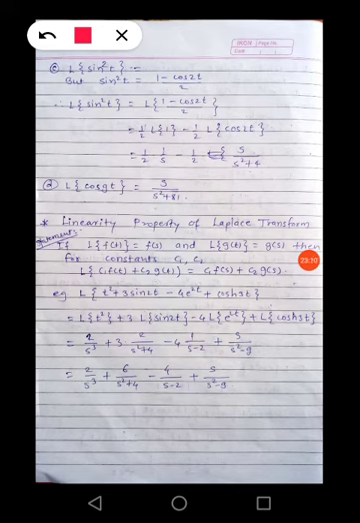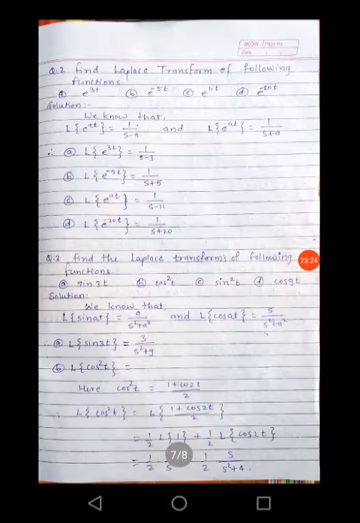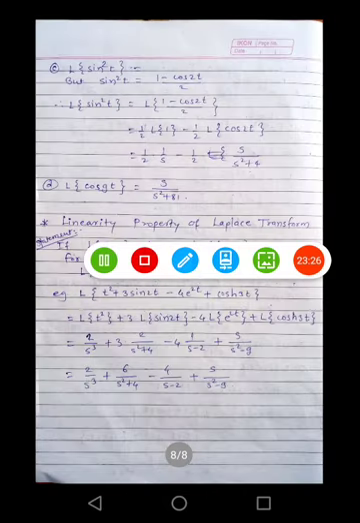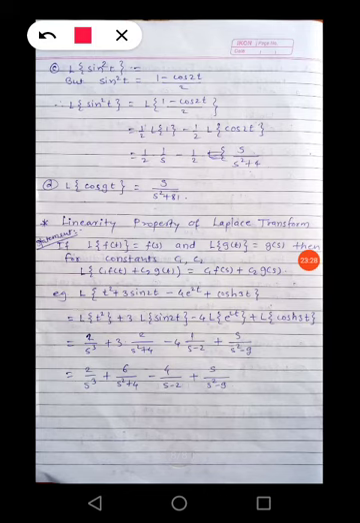So in between B and C we are having one linearity property of Laplace transform. So we see what is that property. If Laplace of f of t is equal to F of s and Laplace of g of t is equal to G of s, then for constants c1 and c2, Laplace of c1 f of t plus c2 g of t is equal to c1 F of s plus c2 G of s.